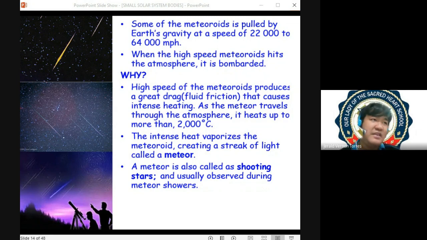'Di ba may mga times din na sobrang dami ng bumabagsak na meteor, no? There are too many meteors, tinatawag yun na meteor shower. And usually, yung meteor shower na to, ibig sabihin yan, may dumaan na comets. Sa possibility na meron tayong dumaan na comets at that point. Or if not a comet, dumaan tayo sa Apollo orbit na tinatawag. And pag sinabi yung Apollo orbit, ito yung orbit kung saan nag-orbit yung mga asteroids, yung mga near-Earth asteroids. And ang asteroids na nasa Apollo orbit, asteroids class that passes through the planet Earth's orbit.